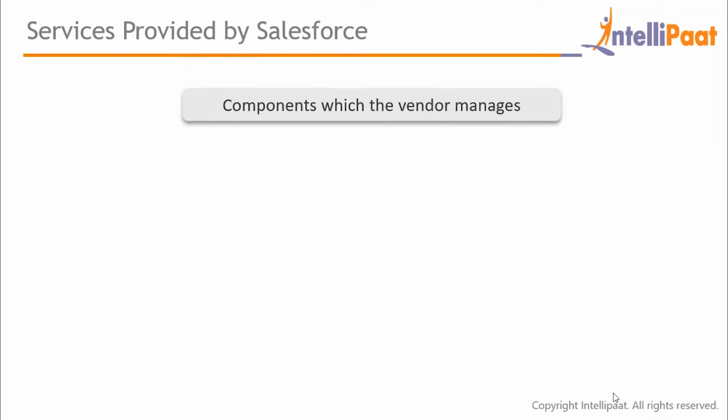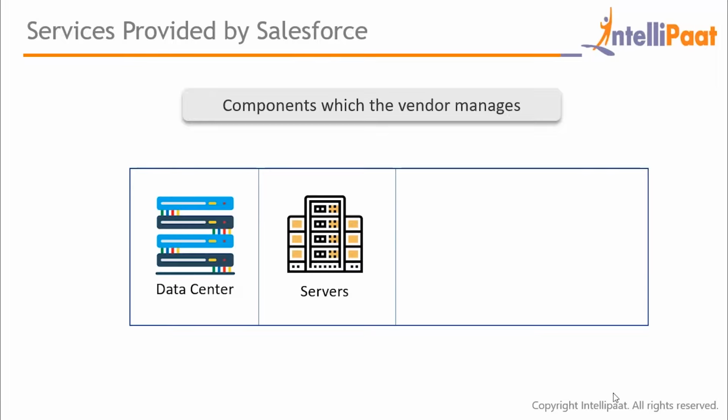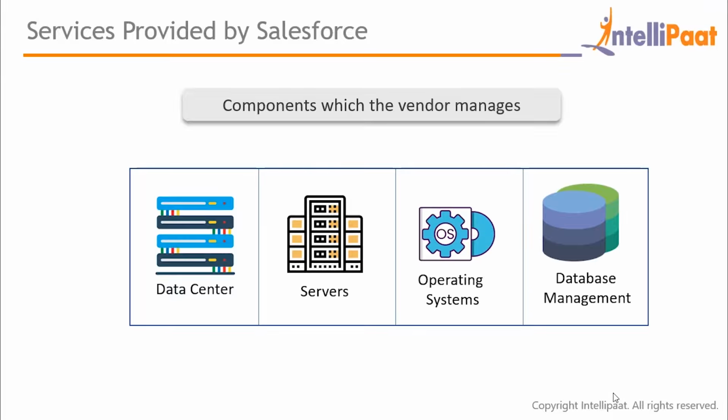Now we'll talk about the components that the vendor manages and the components that you manage when you have PaaS, or Platform as a Service. When you have PaaS, data center, server, operating system, and database management are all managed by the vendor. But the cloud-hosted applications, which were managed by the vendor in SaaS, are not managed by the vendor in PaaS, since all these cloud-hosted applications are to be managed by you.